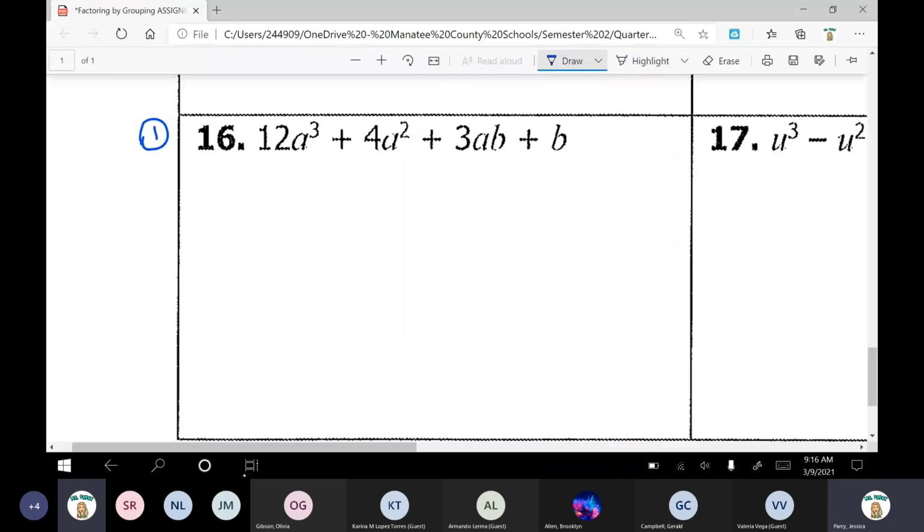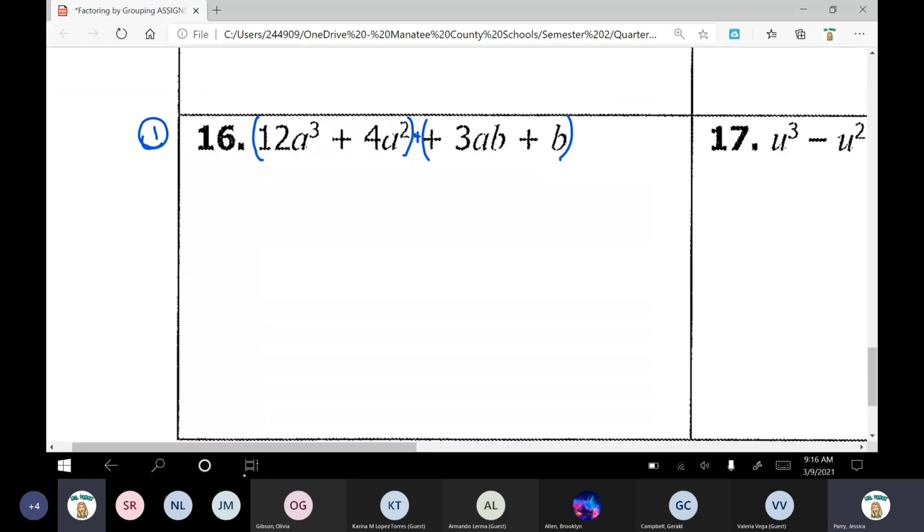Number 16. Step 1, draw your parentheses. Put the little tiny plus sign in between, so we're technically still adding them. Then step 2, factor from each binomial.